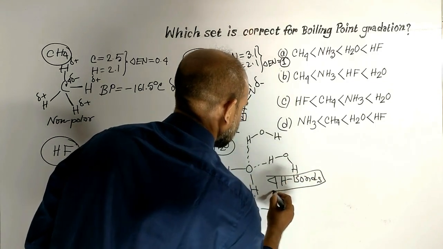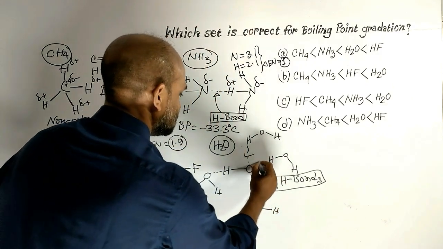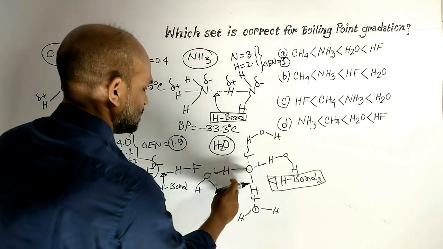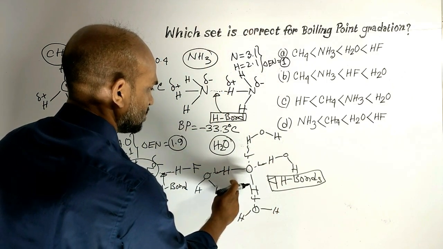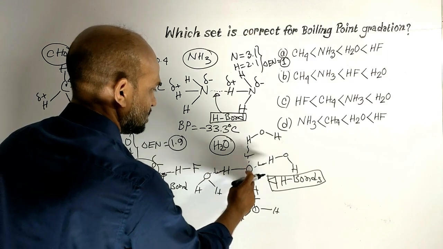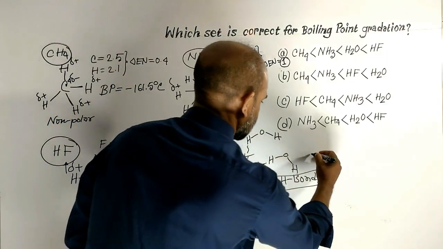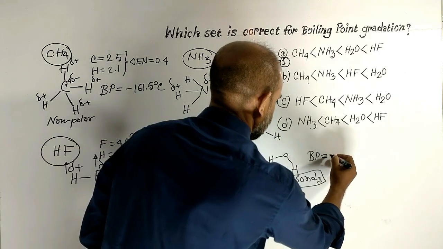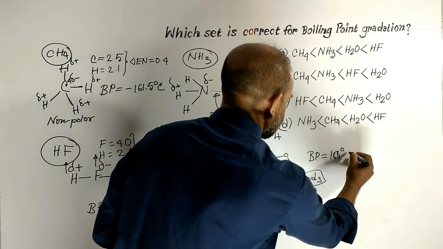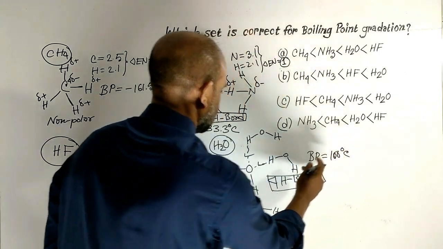That is why, to break these 4 hydrogen bonds, it requires a high amount of heat energy. That is why its boiling point is higher, and this is 100 degrees Celsius.